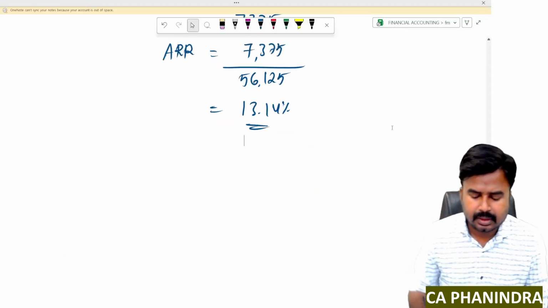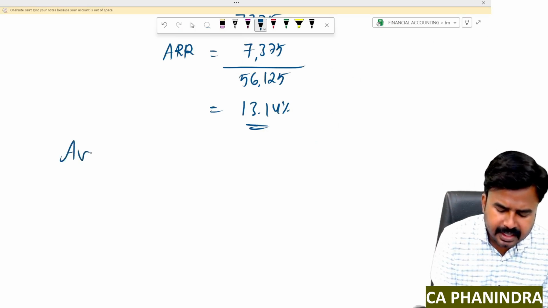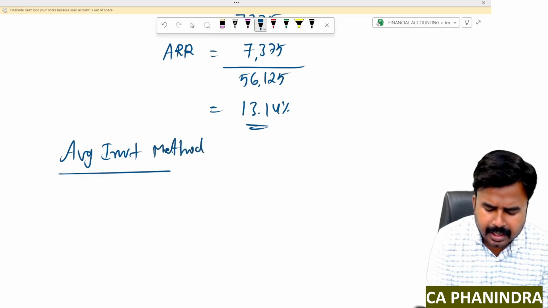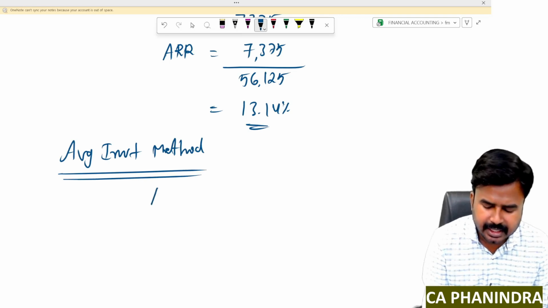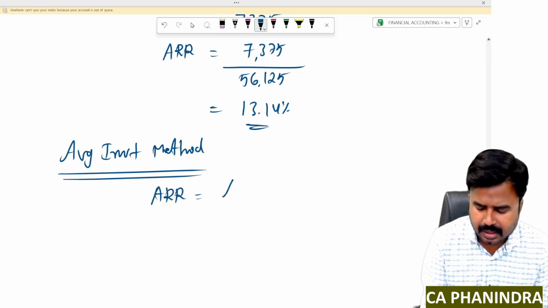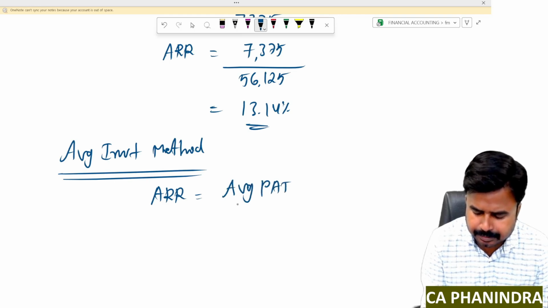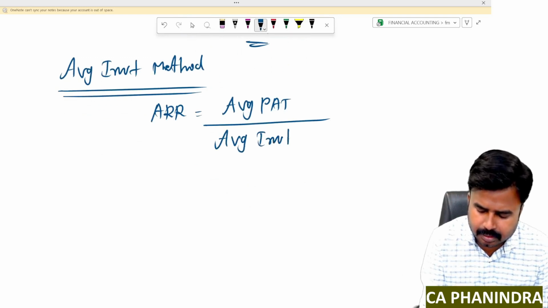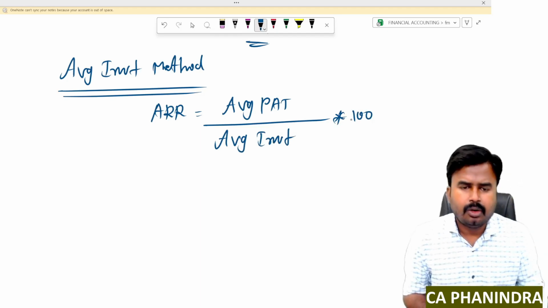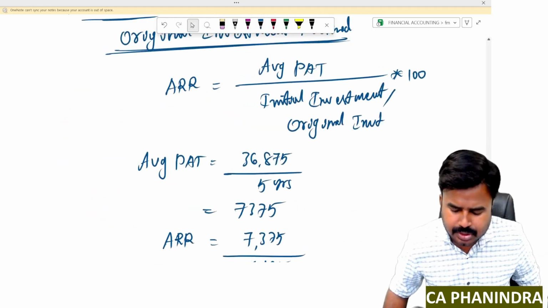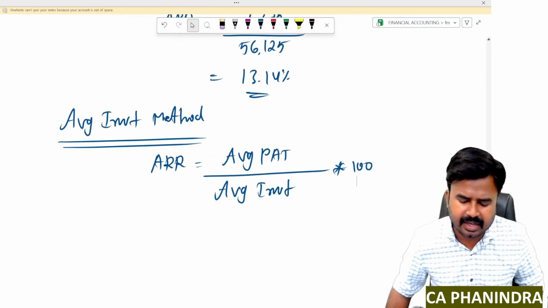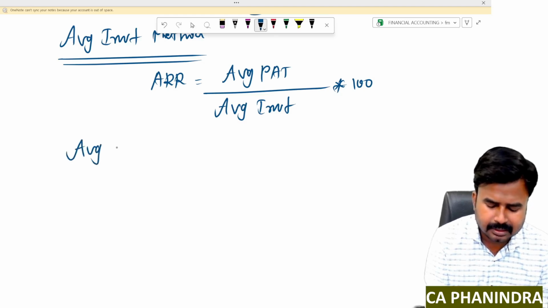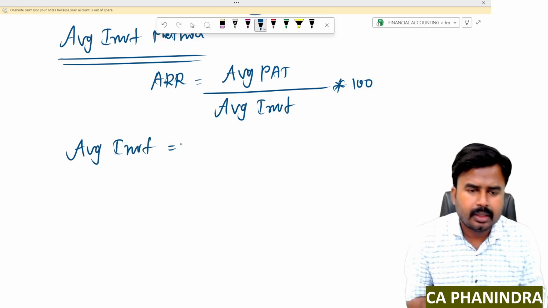Now, average investment method. That is our next method. Under average investment method, the formula will be changed. ARR is equal to average profit after tax divided by average investment into 100. Already we have calculated average profit after tax, that comes to 7,375. You just need to calculate average investment by writing that complicated formula. Just learn it by heart. That's a simple one, if you can learn it by heart.